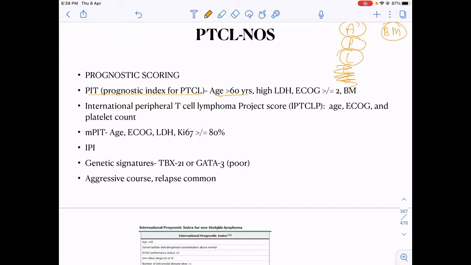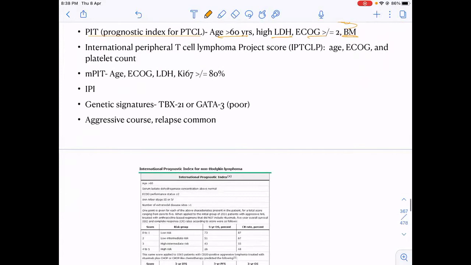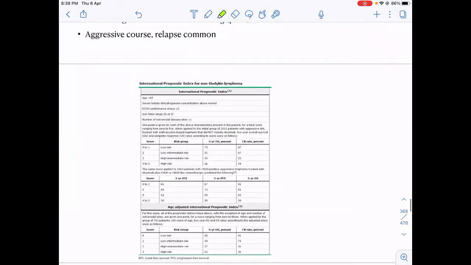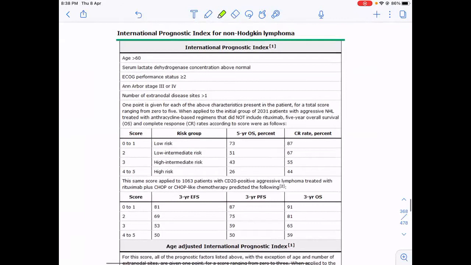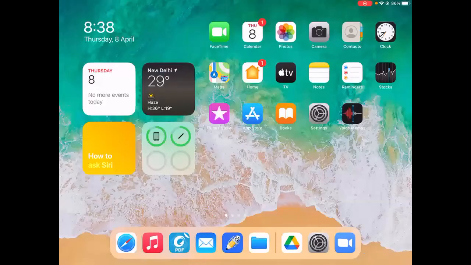Some scores may include Ki-67 if it is more than or equal to 80%. Another international prognostic scoring, if we are not using PTCL specifically, we can use the APPLES scoring as well, no problem.